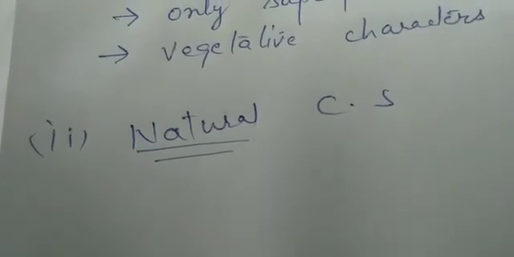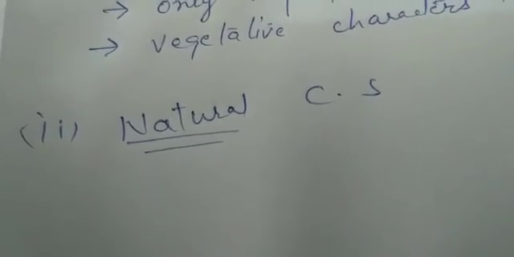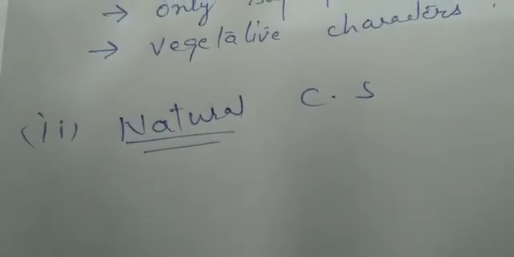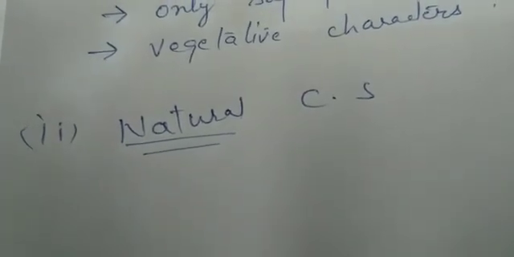All these things are considered in the natural system of classification. So it is a very logical system of classification. Clear? That's why this Bentham and Hooker system of classification is still used. People still use this system of classification.